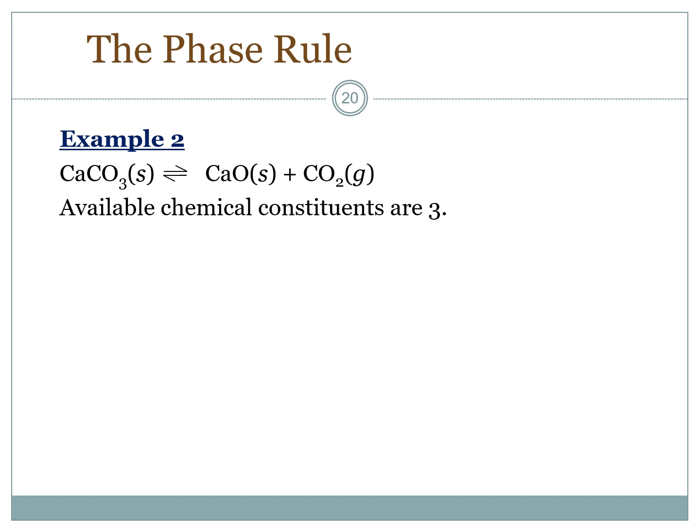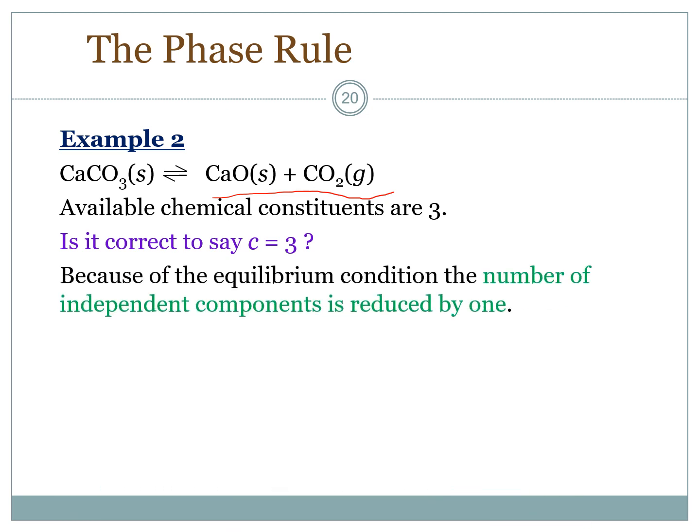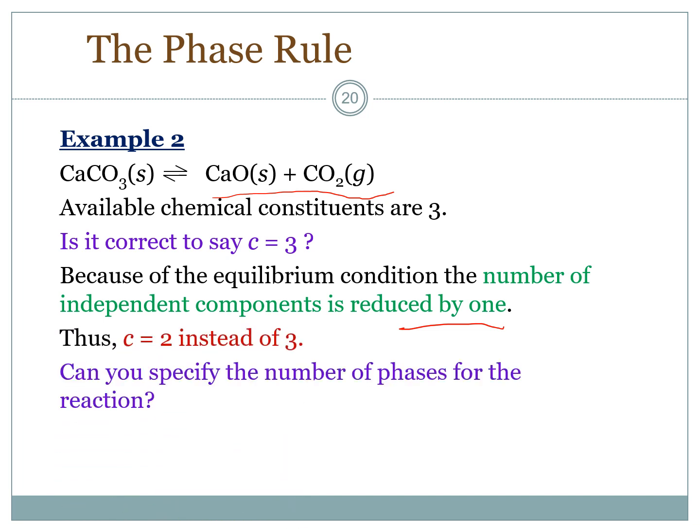The phase rule, example 2. This equation shows the calcium carbonate solid decomposed to the calcium oxide solid and carbon dioxide gas. So available chemical constituents are 3. Is it correct to say C equal to 3? Because of the equilibrium condition, the number of independent components is reduced by 1. Thus, C equal to 2 instead of 3.